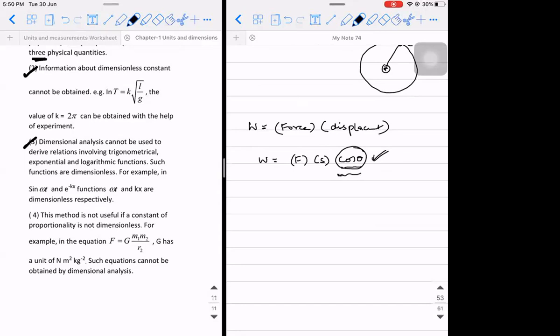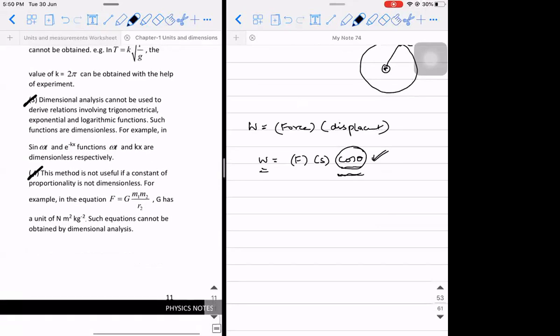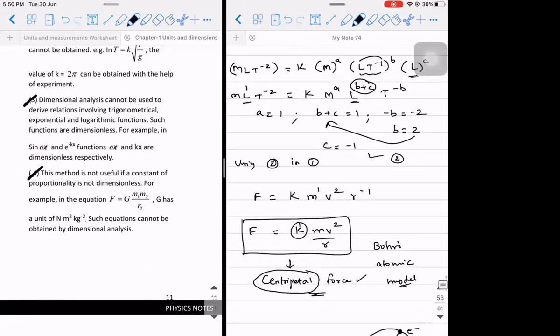For example, I would have never known that work is dependent on cos theta. If I rely only upon dimensional analysis, I would have never known it depends on cos theta. And the fourth is, this method cannot be used if at all you have any constant which already has a unit or a dimension.